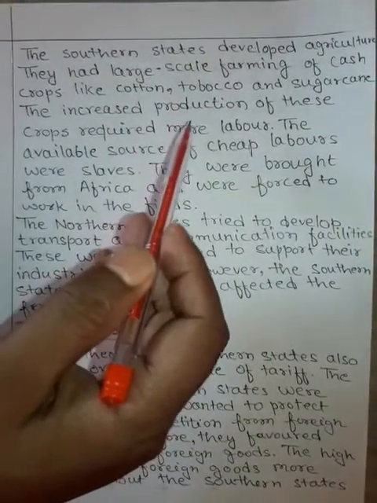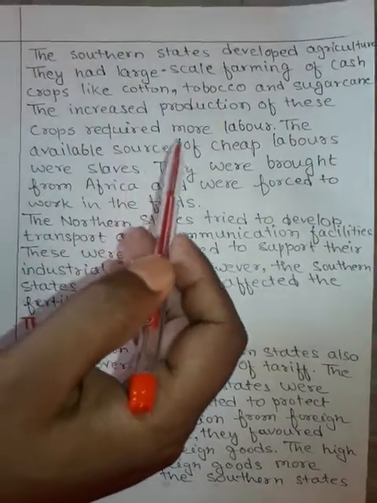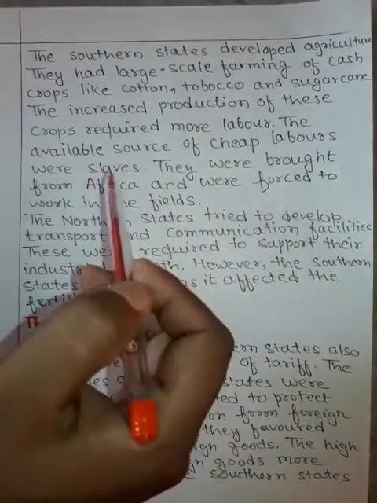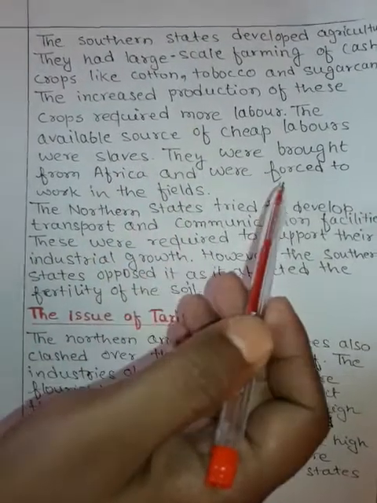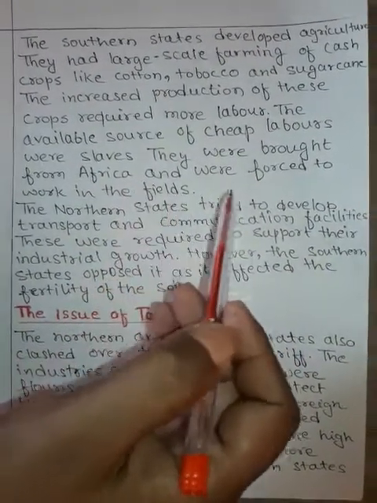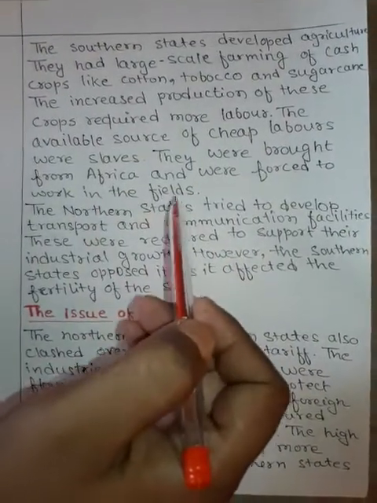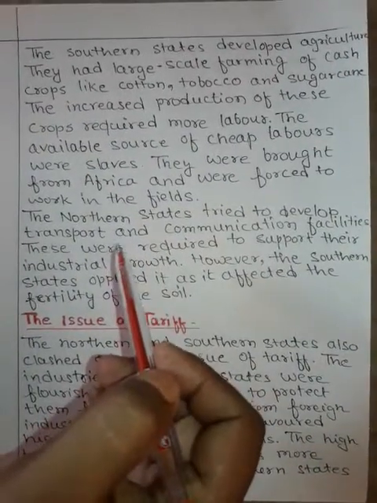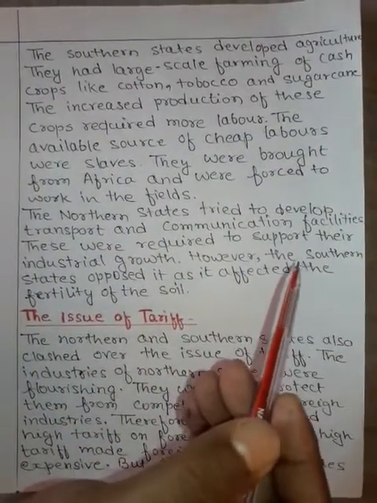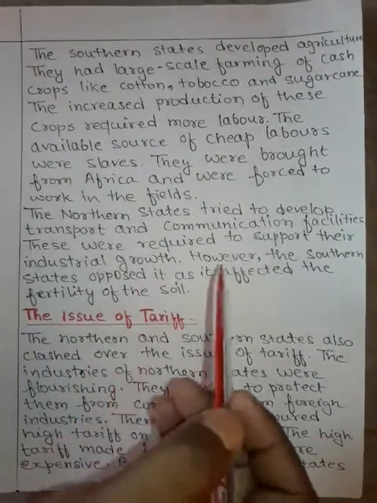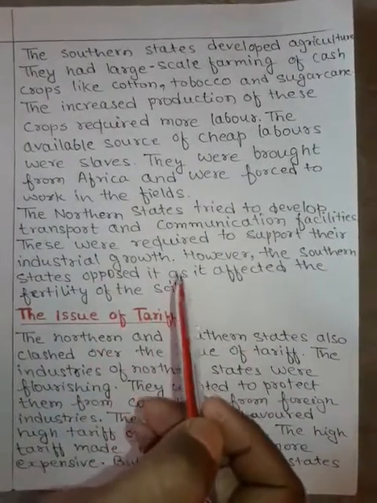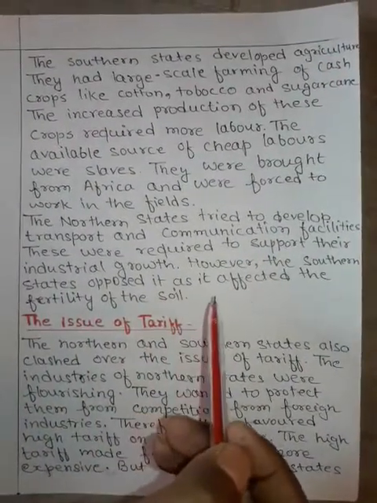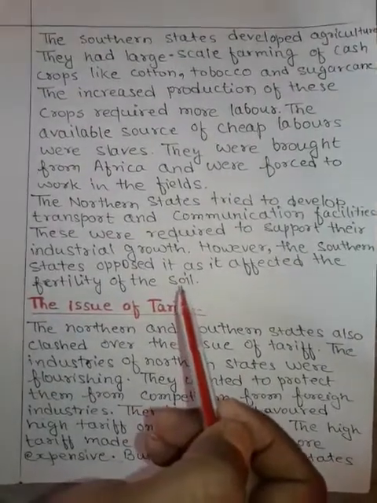The increased production of these crops required more labor. The available source of cheap laborers were slaves. They were brought from Africa and were forced to work in the fields. The northern states tried to develop transport and communication facilities. These were required to support their industrial growth. However, the southern states opposed it as it affected the fertility of the soil.